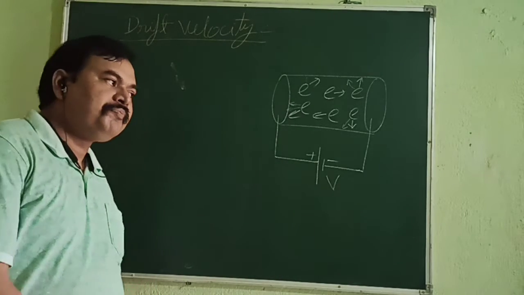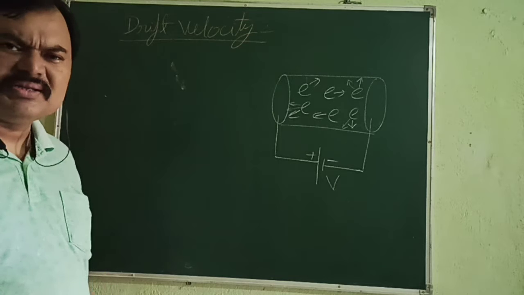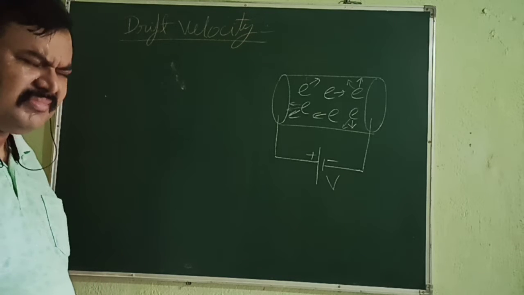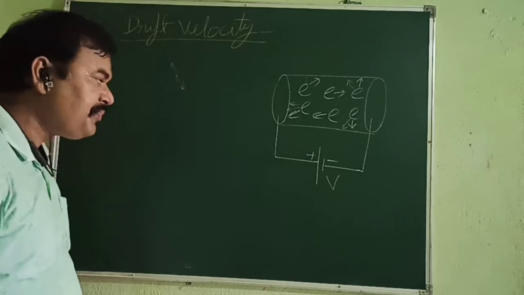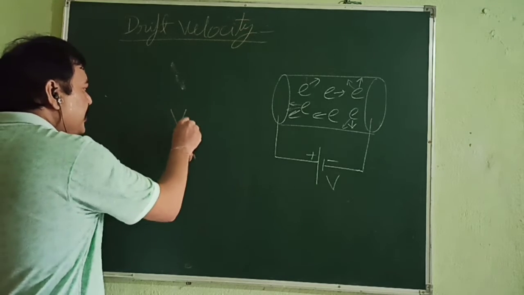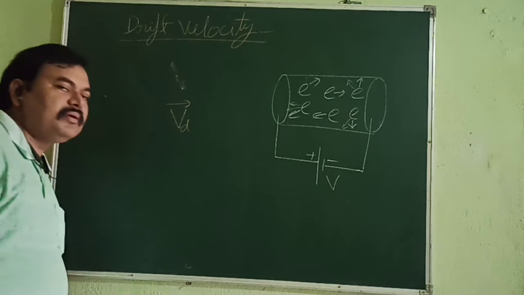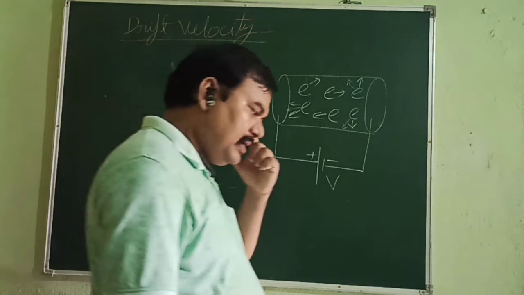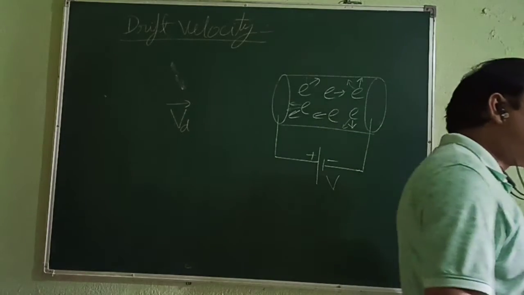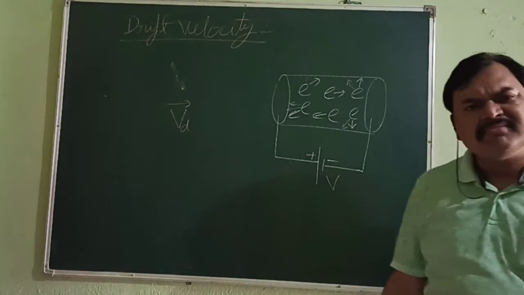Full stop. Velocity, you know, is it a scalar quantity or a vector? Obviously it is a vector. So it is a vector quantity denoted by Vd and has an SI unit. You know what the SI unit is?